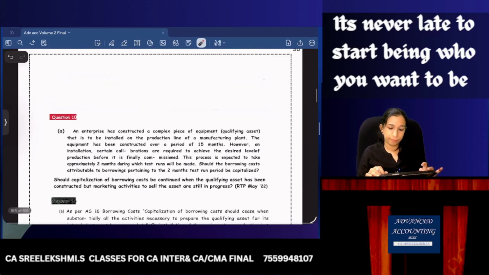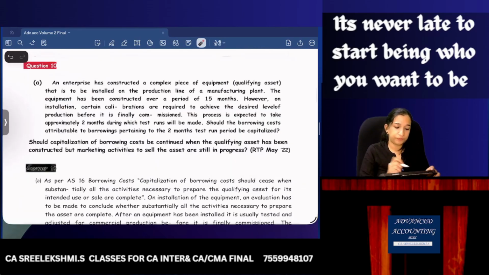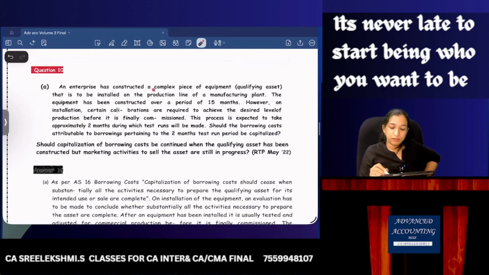Then question number 10. An enterprise has constructed a complex piece of equipment, that is a qualifying asset, that is to be installed on the production line of a manufacturing plant. So you are constructing an equipment. The equipment has been constructed over a period of 15 months. So qualifying asset. However, on installation, certain calibrations are required to achieve the desired level of production before it is finally commissioned. This process is expected to take approximately 2 months, during which test runs will be made.